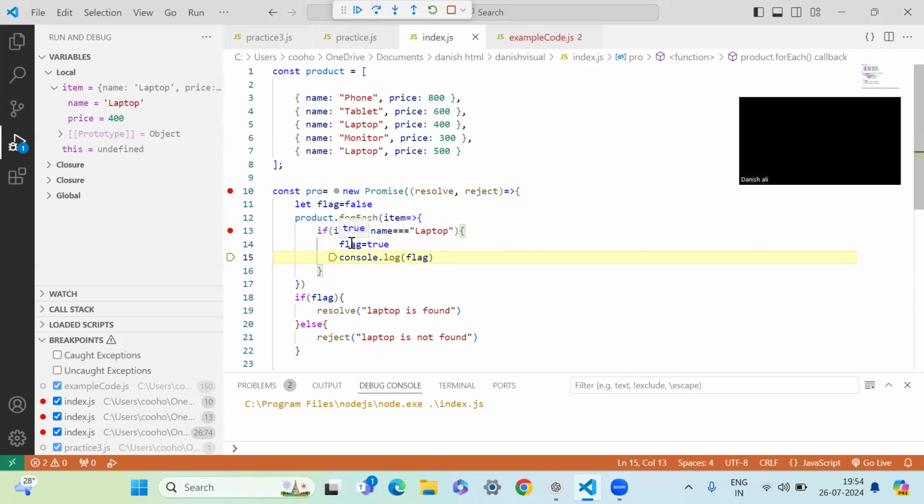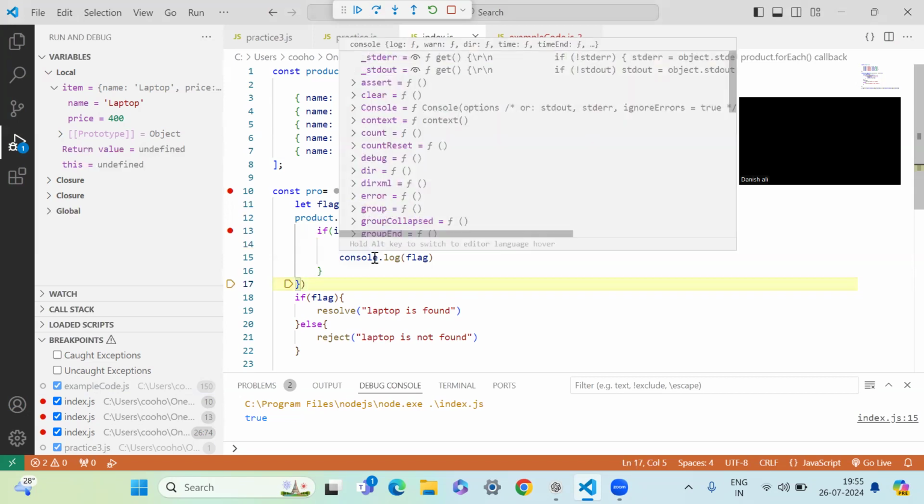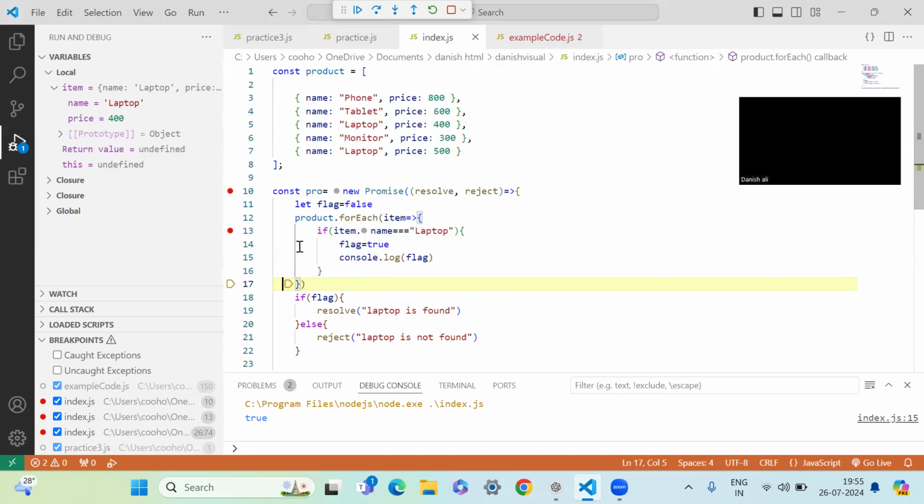You see, when the flag becomes true, then it should come out of this block and come over here, because we are waiting for it to be true or to be false. So when none of the things over here is a laptop, it will automatically give it a false and keep on iterating over all the elements till it reaches either a true or a false. Since it got a true, it should move out of this forEach block and come over here.